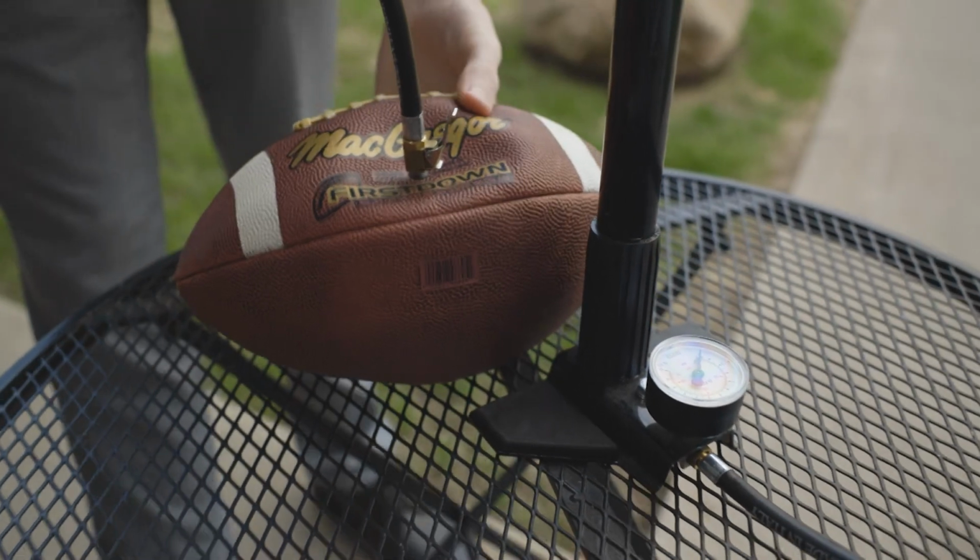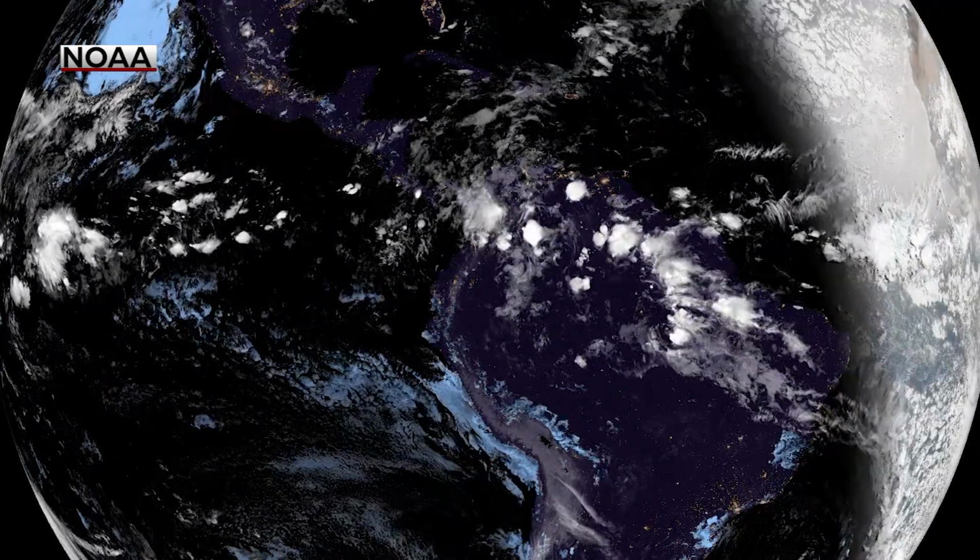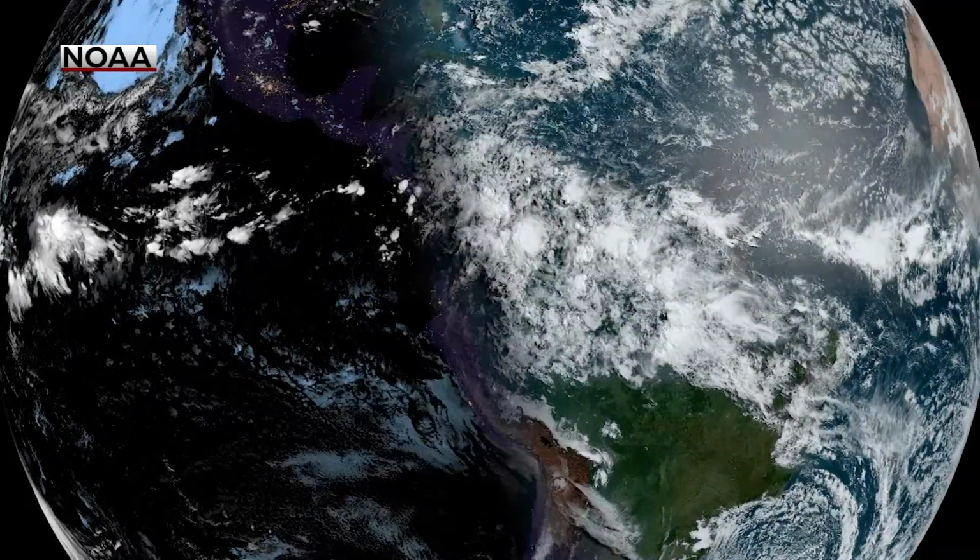Pressure. It matters when you want to toss the pigskin around or take out the bike for the first time of the year. But why do we care about air pressure in meteorology? Think of the atmosphere as a fluid in constant motion. As the atmosphere ebbs and flows, it drives all of the weather we experience.